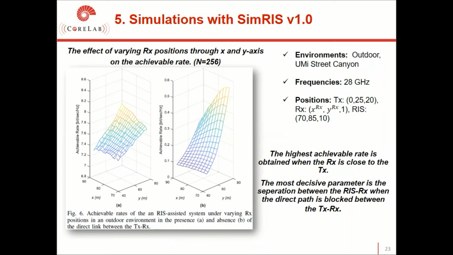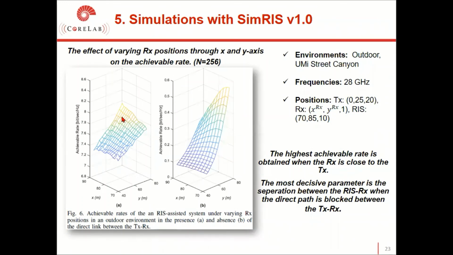These figures provide the effect of varying RX positions through the X and Y axes on the achievable rate. In A, there is a direct link between the transmitter and the receiver, but in figure B, there is no direct link between the transmitter and the receiver. And these are the simulation parameters for this comparison. And we are in an outdoor environment at 28 GHz frequency. These are the positions for each terminal.